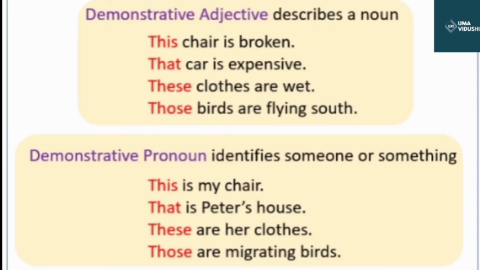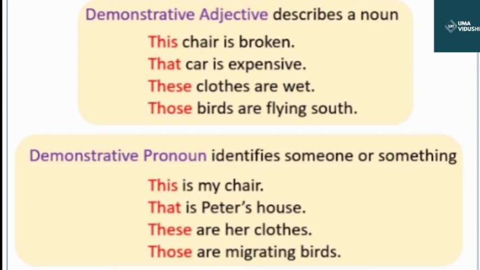So in all these sentences, as you can see, these adjectives are describing a particular noun, whereas a demonstrative pronoun identifies someone or something, like that is my chair, that is Peter's house, these are her clothes, those are migrating birds. So here it is identifying or pointing out someone or something, whereas demonstrative adjectives describe a particular noun. So this is the difference between demonstrative adjective and demonstrative pronoun.